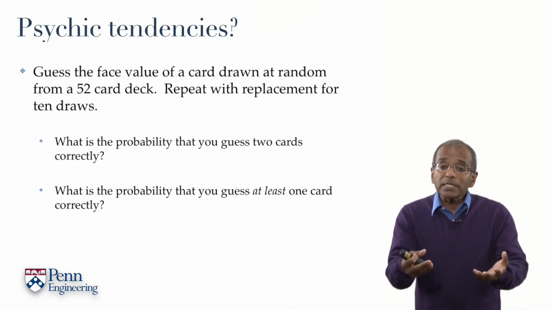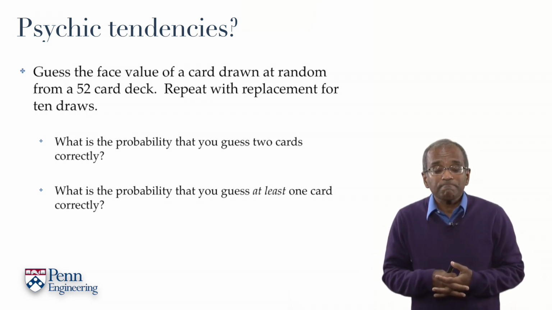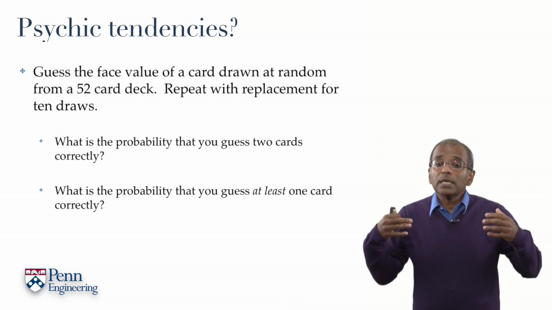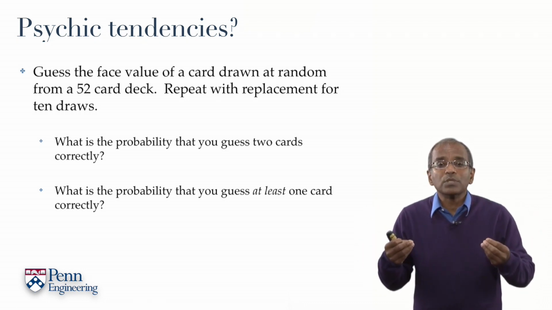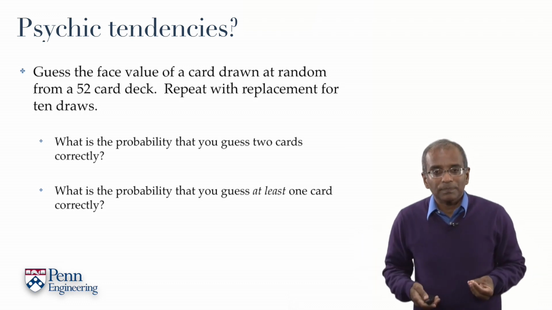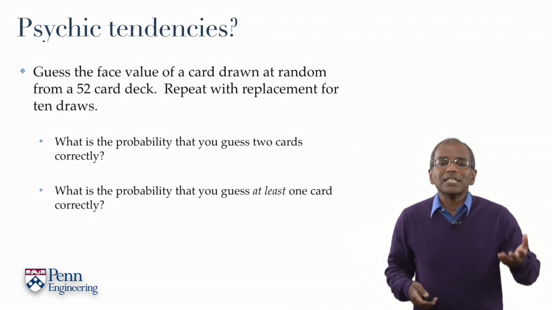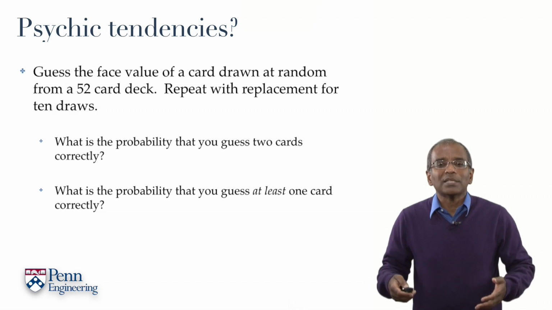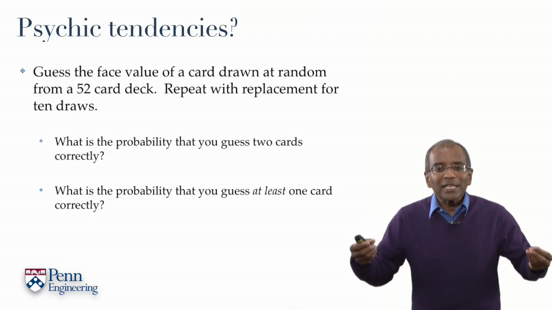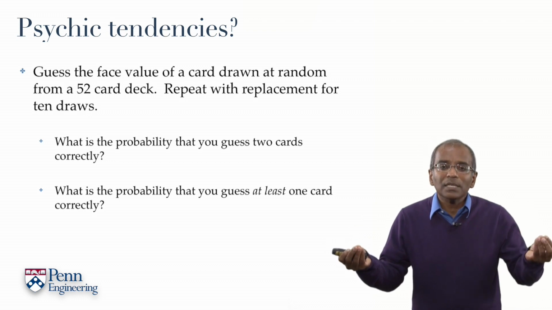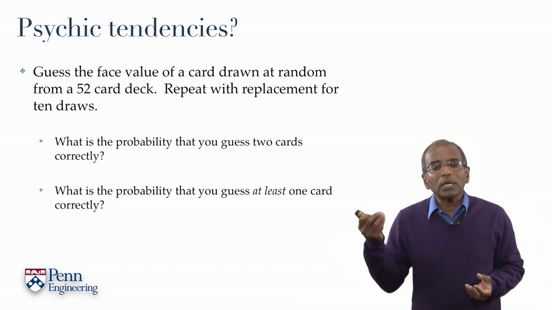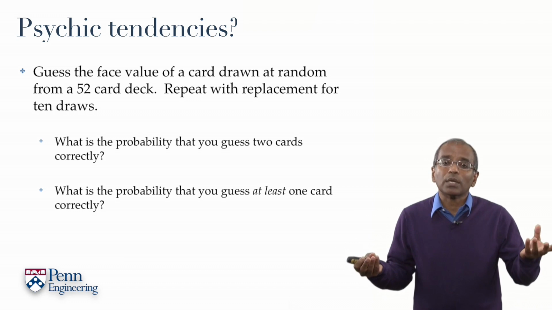Since the cards are replaced and sampling is with replacement, and the new samples are independently drawn, every guess forms an independent event. In other words, we have a system of repeated independent trials. Each guess is right or wrong, successful or failed, with probabilities 1 in 52 and 1 minus 1 in 52.